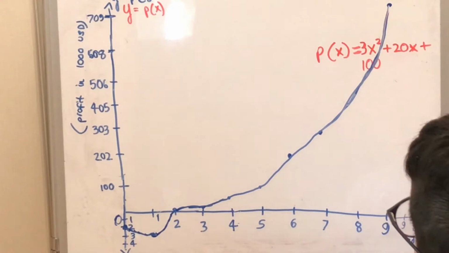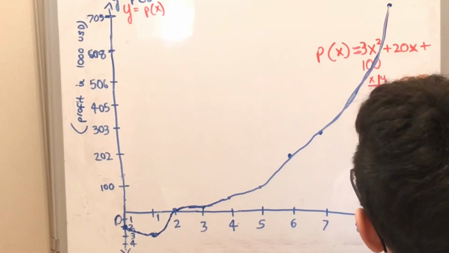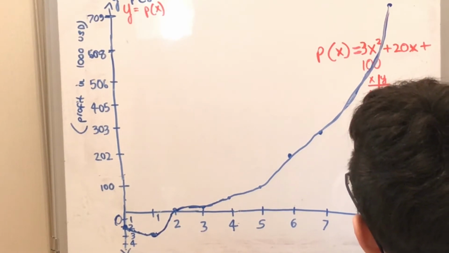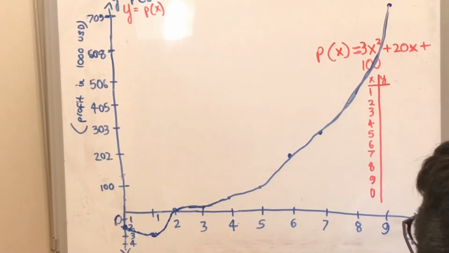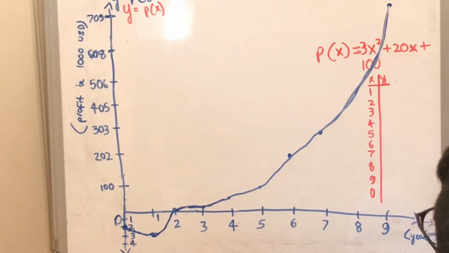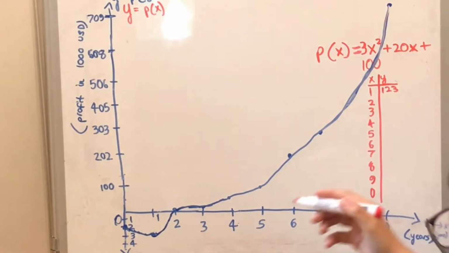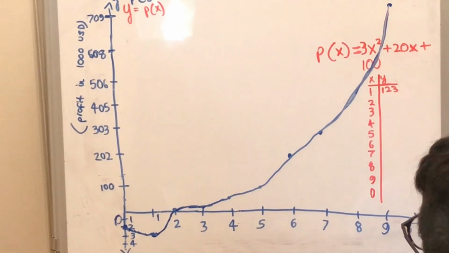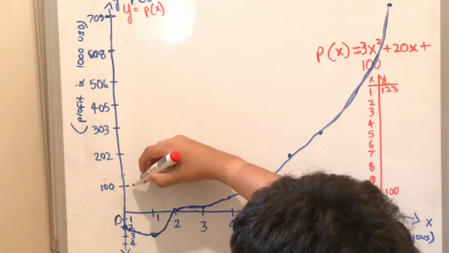And now we can draw the table for p of x, again with 9, so x, y, 1, 2, 3. 3x squared plus 20x plus 100. Okay, so 3x squared: with 1 being x, that's 1 squared times 3, which is 3, plus 20, 23, plus 100, 123. So you can immediately see that that's a really big jump from that. Let's do 0 now. Actually, it'll just be easier. 0 is 100.